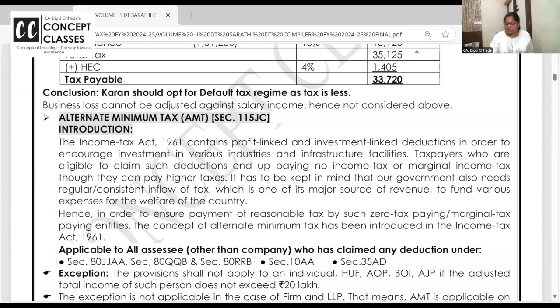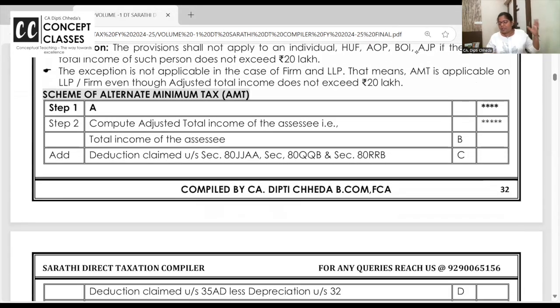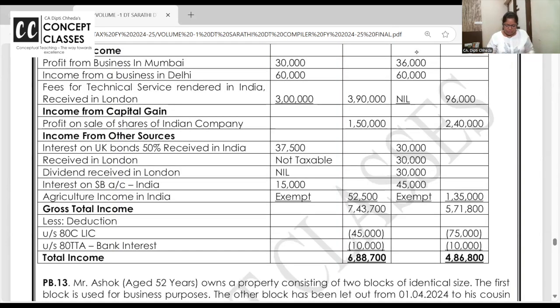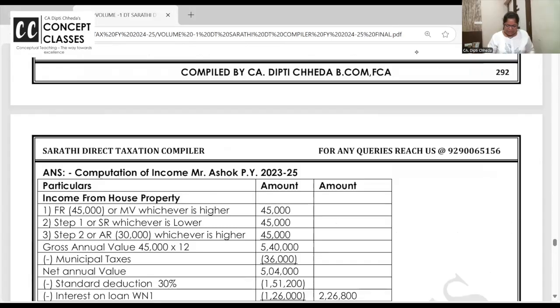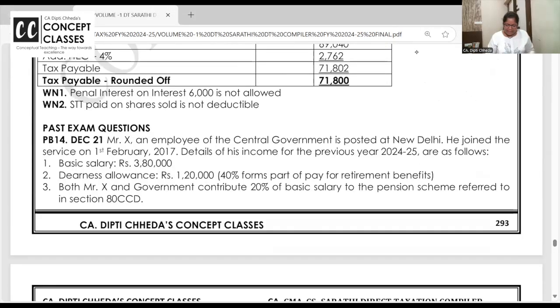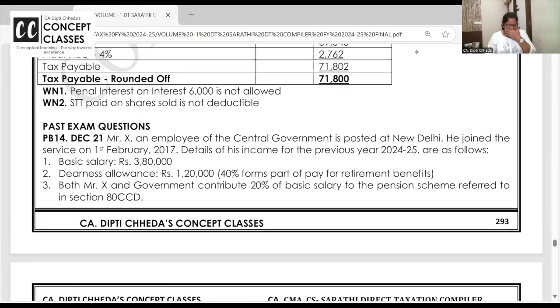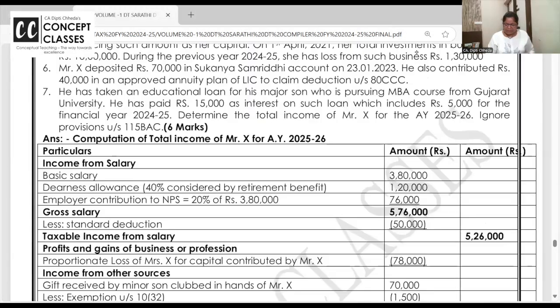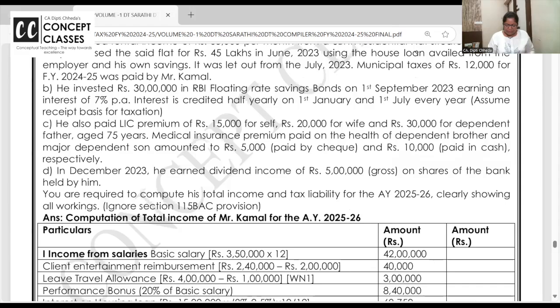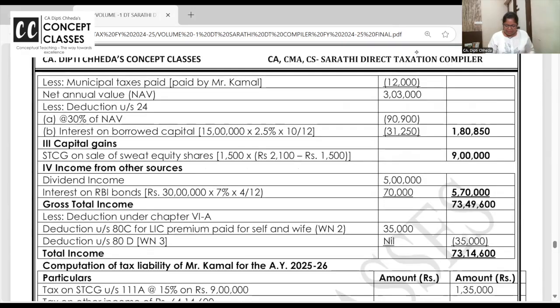Chalo. I've also given one more question of the past exam from CA, and I want to take that up. That's in those who are having compiler. In compiler, it is page number 297 where we have given total income comparative problem number 16. And those who just have these sheets also, it is there. It's a very nice question. All these are past exam questions. See, important ones with presentation. Everything is taken care.